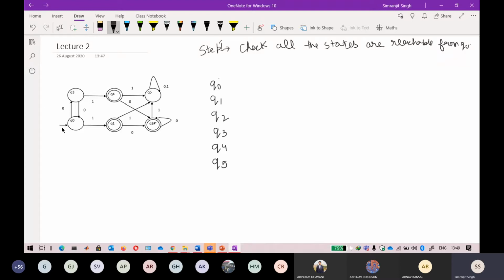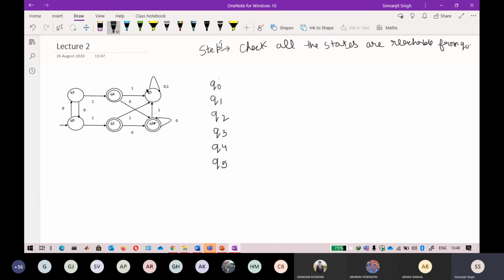From Q naught you can get to Q1 by getting an input of 1. From Q naught you can get to Q3 by getting an input of 0. From Q naught you can get to Q4 by getting an input of 0 1. From Q naught, you can get to Q2 by getting an input of 1 0. In the same way, from Q naught, you can get to Q5 also.